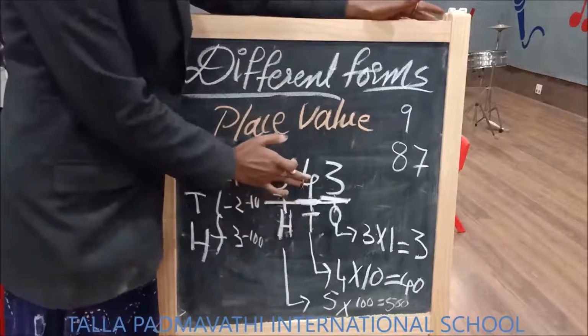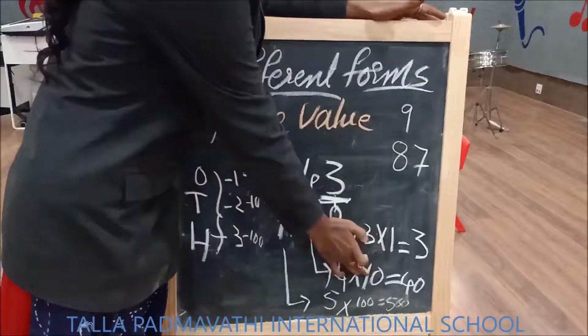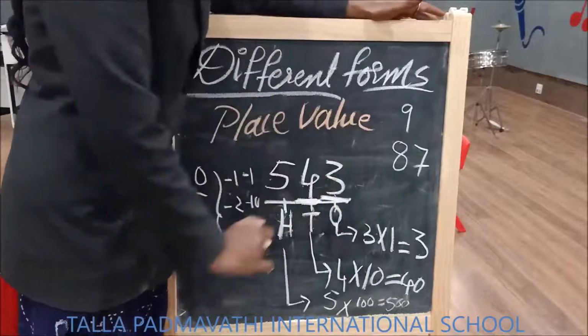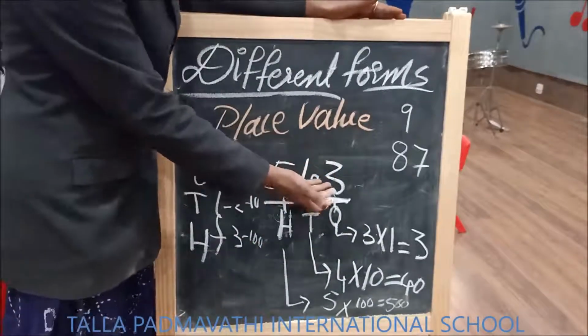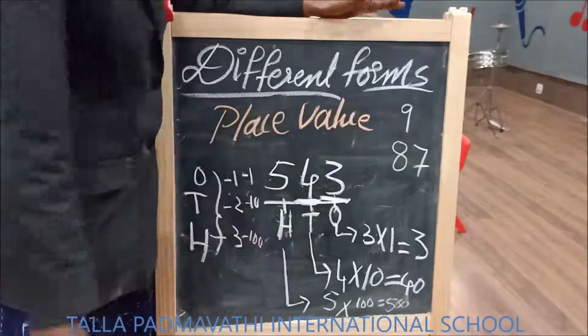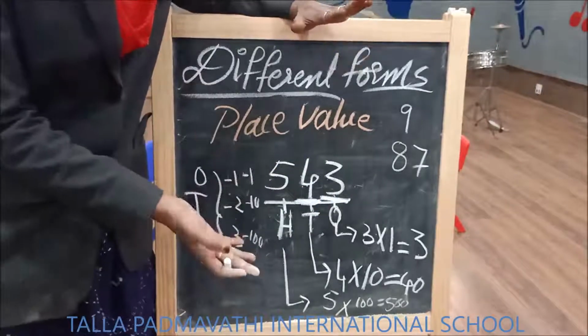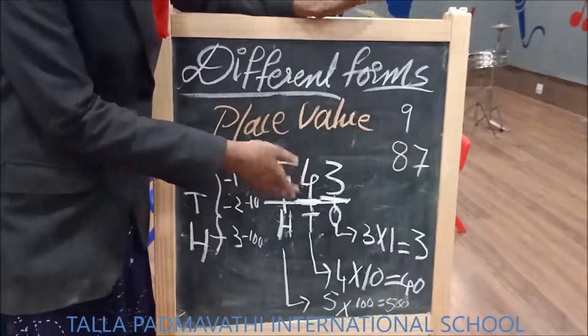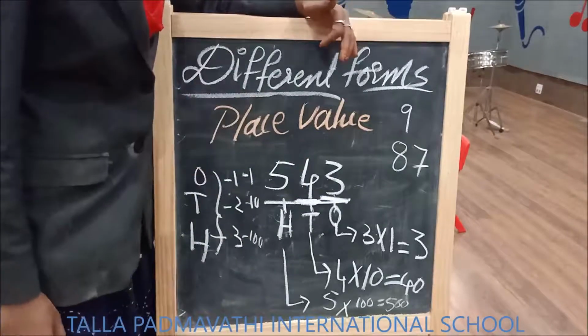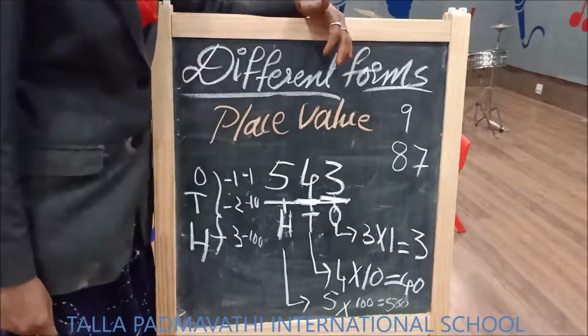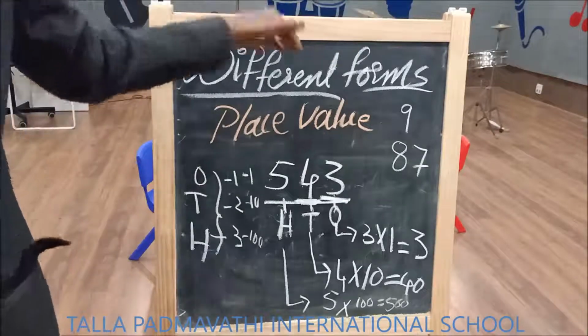What is the place value of tens? Is it 4? No, it is 40. What is the place value of ones? 3. So in the same way, children, these digits may jumble. 3 may come here, 5 may go there. So depending upon the places, when they change their places, their value also changes. Shall we see another example on place values? Shall we? Surely.